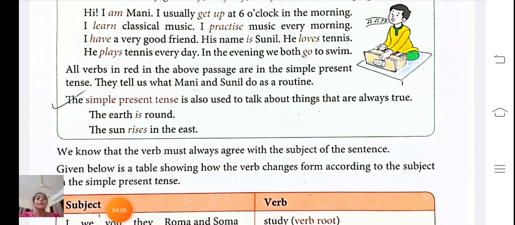Whenever we have to talk about habitual action or daily action, at that time we have to use the simple present tense. Like universal truth, general truth, simple facts, present facts. Universal truth means the sun rises in the east, the earth moves round the sun. These are all universal truths. They also come in simple present tense. And simple facts, present facts about someone or something, like he is very tall. So this is a present fact. It also comes in simple present tense.